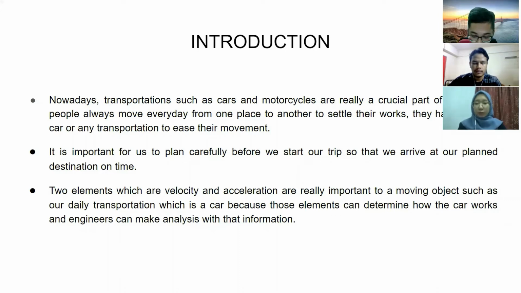With that analysis, engineers can make improvements to moving objects such as car. This is how the development of cars or any advanced transportation can be made. Therefore, velocity and acceleration are really needed to make advanced and powerful transportation in our daily life.